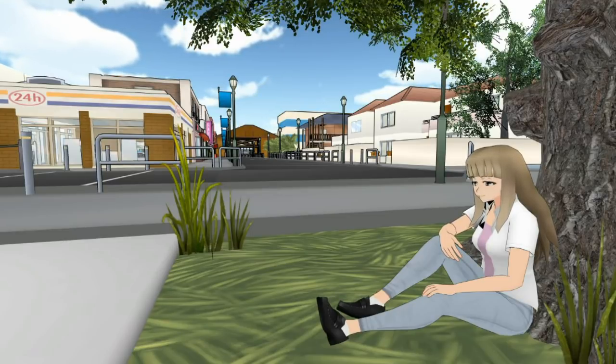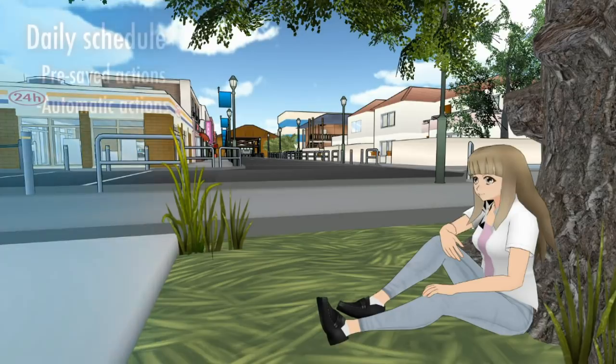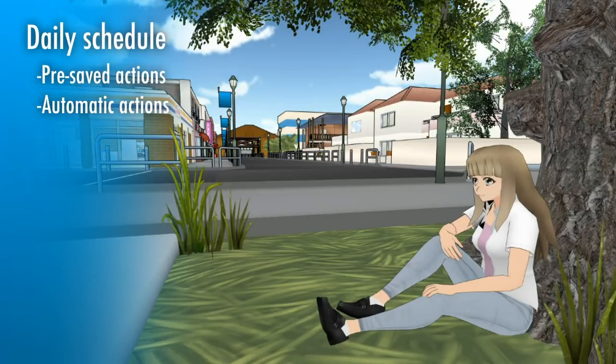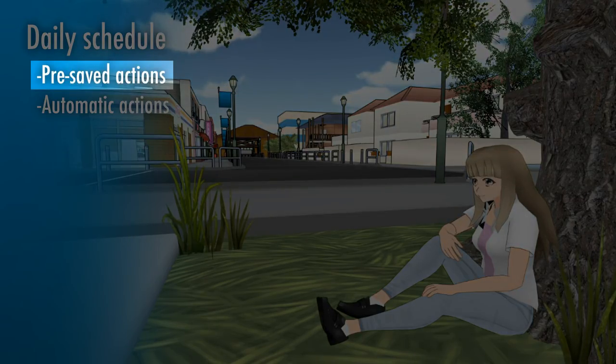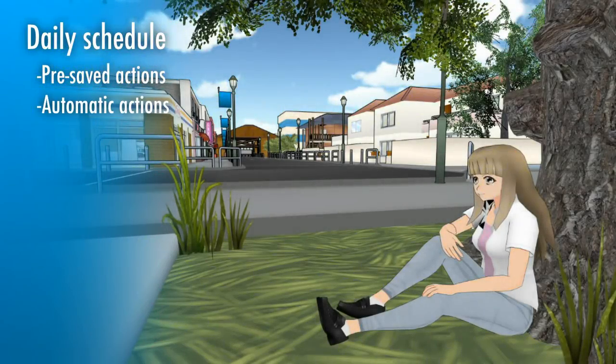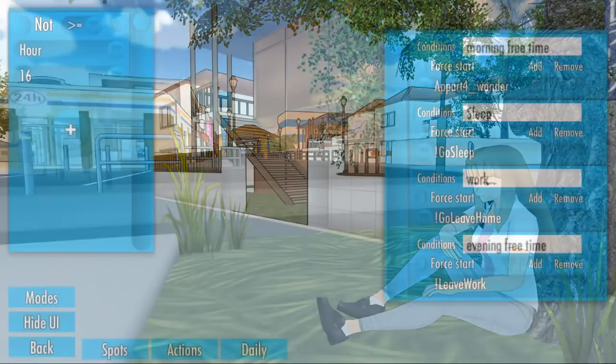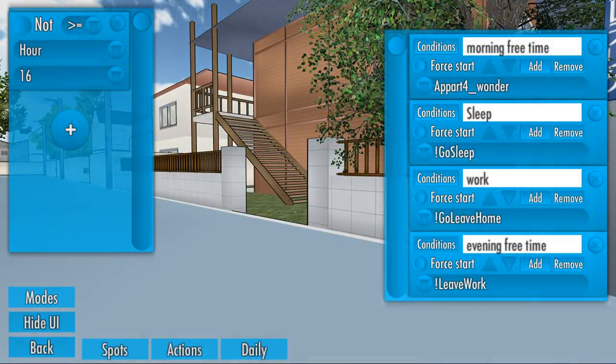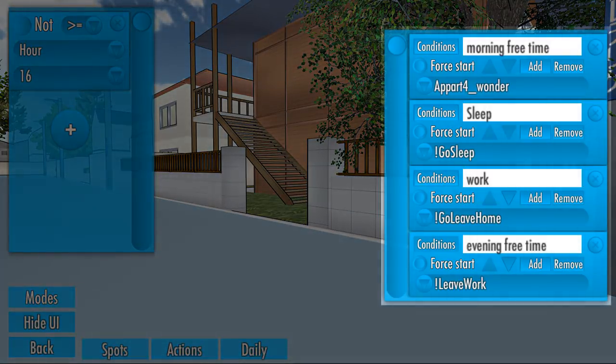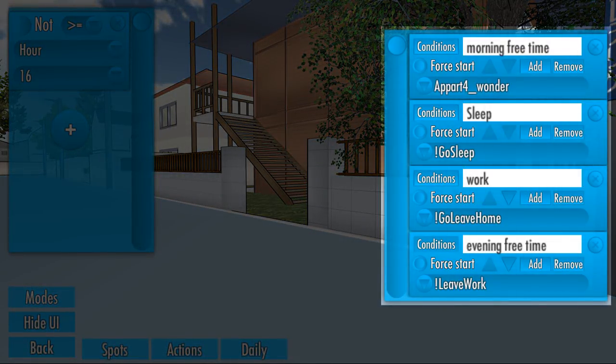Hi! On the new build of Anime Life Sim, I've worked mostly on characters' daily actions. There are two types of actions, the pre-saved actions and the automatic actions. The pre-saved actions are the ones that we put on a character using the schedule creator. These will be the actions of going to work, school, or any other kind of planned events.